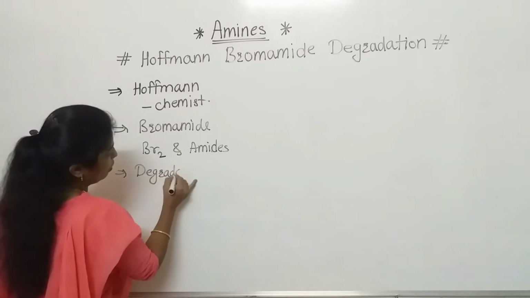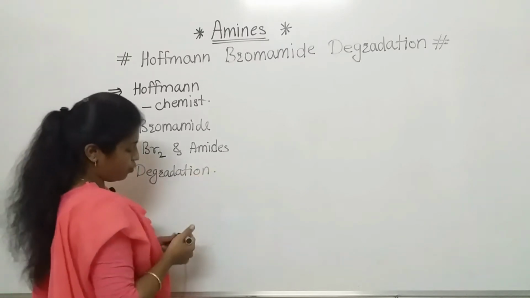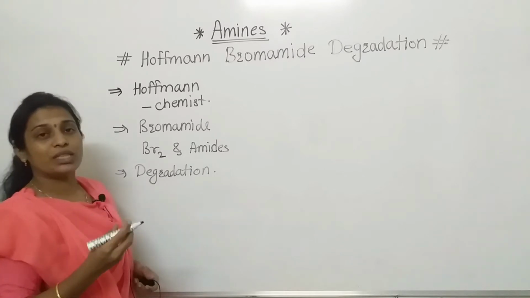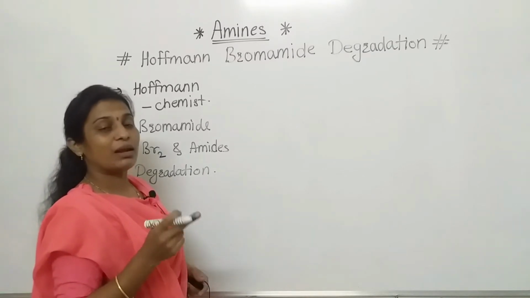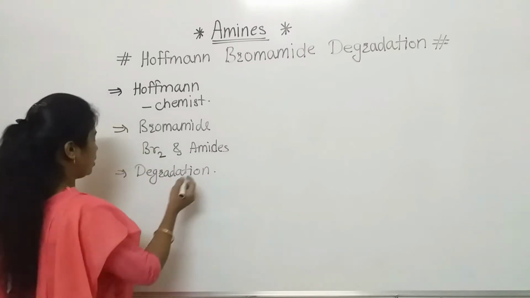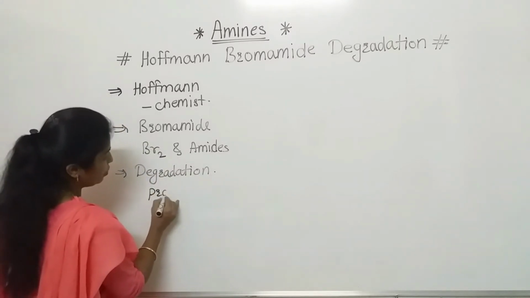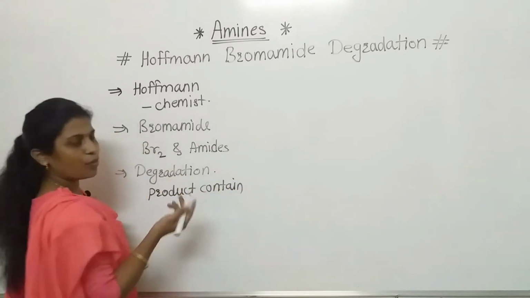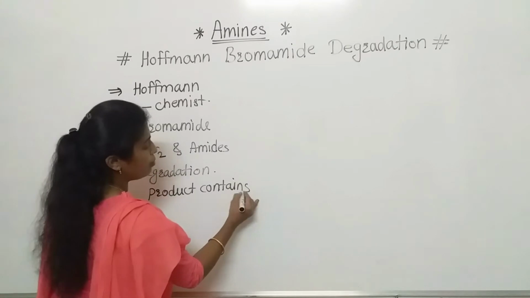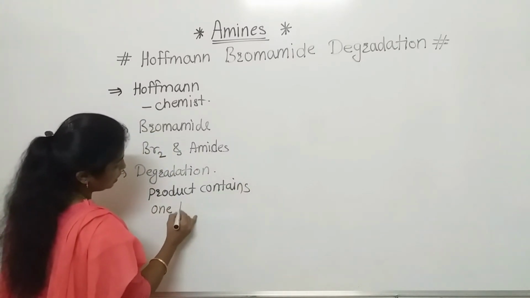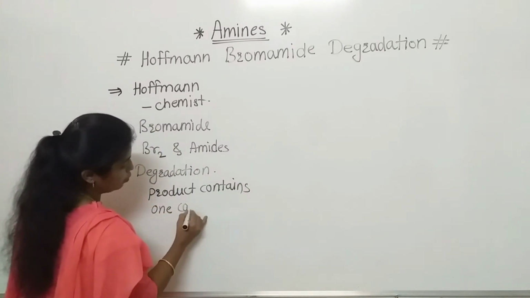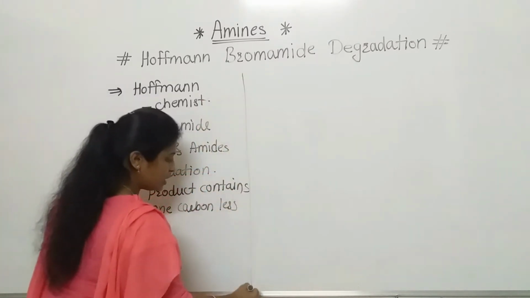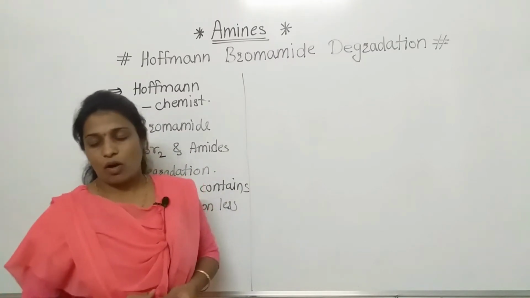The next word is degradation. Now what is meant by degradation? Whatever reaction is taking place, in that reaction we get a product with a smaller number of carbons. The number of carbons will be less by 1. So degradation means the product contains 1 carbon less. Here the product is amine, but it contains 1 carbon less. So this is about the heading, the name of this preparation method of the amine.